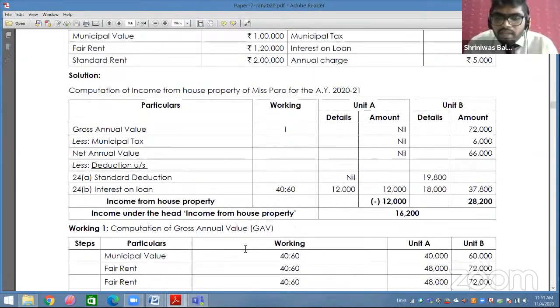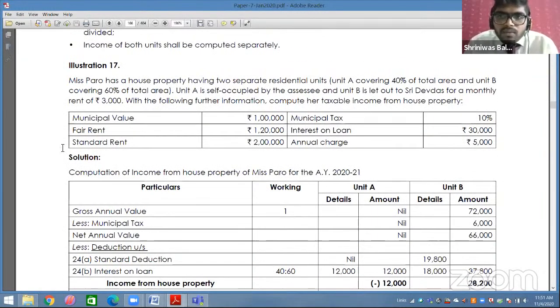Chalo, we will go through a sum on page 144. Miss Paro has a house property having 2 separate residential units. Unit A is 40% of the total area and unit B is 60% of the total area.